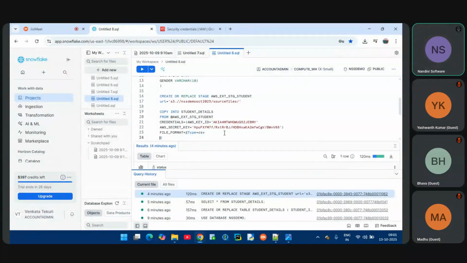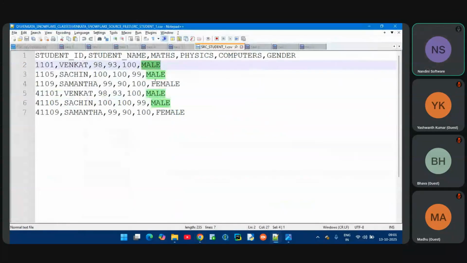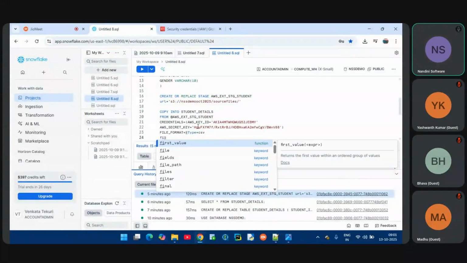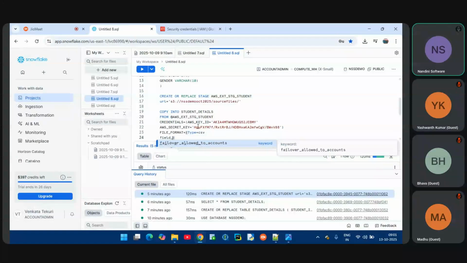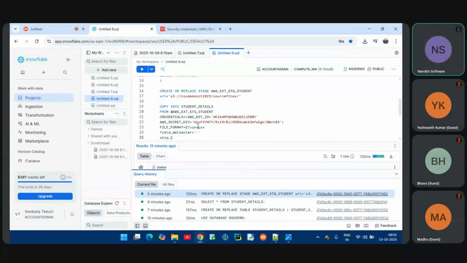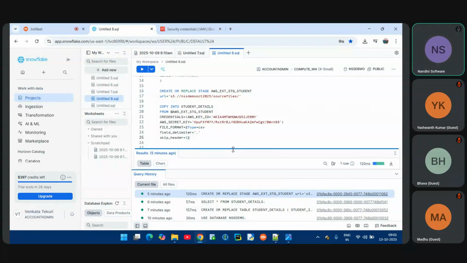What is the field delimiter, guys? What is the field delimiter in this file? Comma. So I have to define it as the field delimiter. The first record is a header record, so I need to skip it. My data starts from the second row, so I need to skip the header. How many records do I want to skip? The first record.